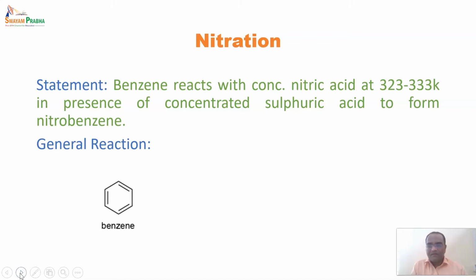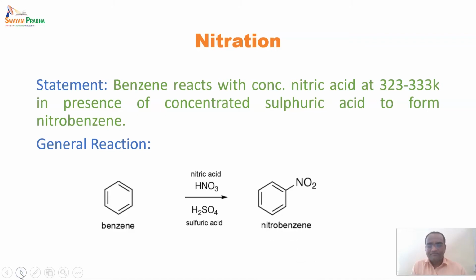So in a general reaction, benzene is reacted with concentrated nitric acid, and after that concentrated sulfuric acid, and it will form nitrobenzene. In this reaction, sulfuric acid acts as a Lewis acid, and to generate the nitronium ion we require sulfuric acid.